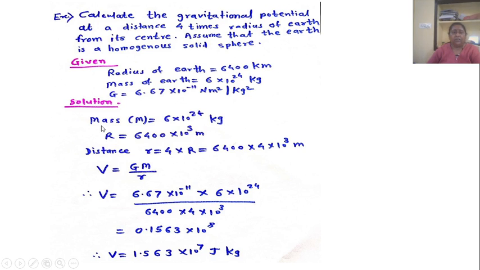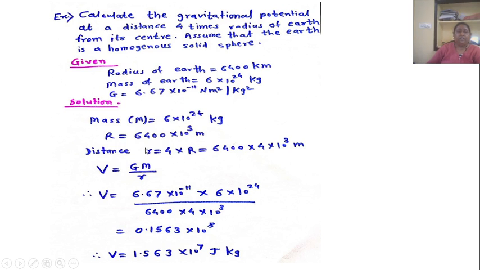Now in our problem we have given M, that is capital M, equal to 6 into 10 raised to 24 kg, and also given the value of R is equal to 6,400 into 10 raised to 3 meter.